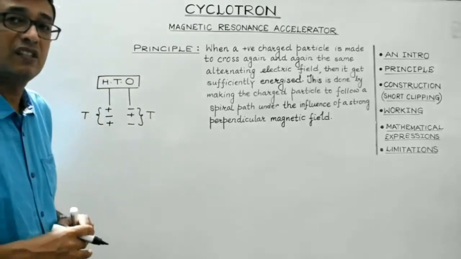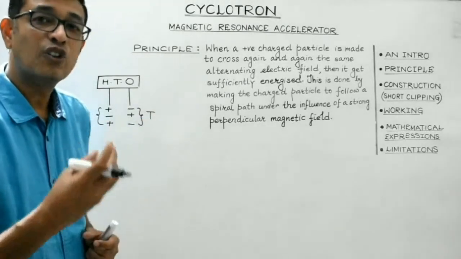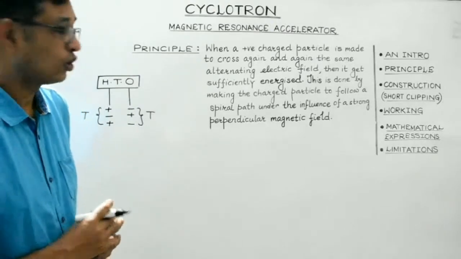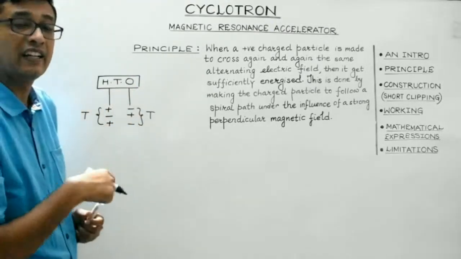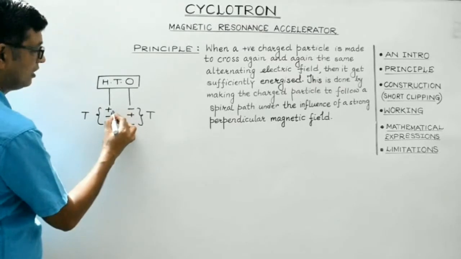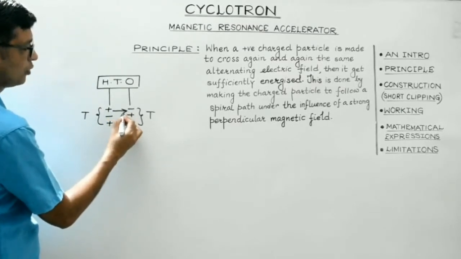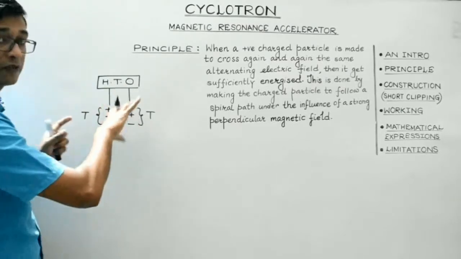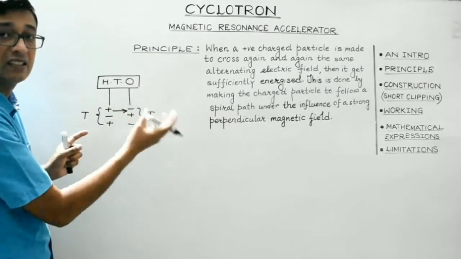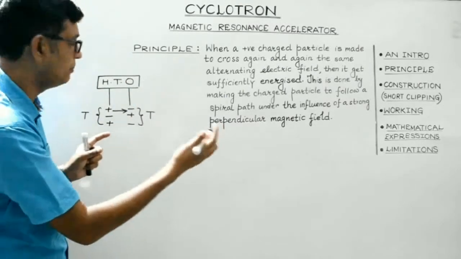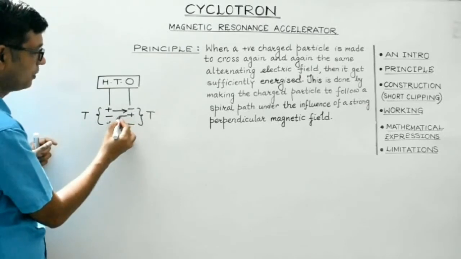Capital T will be considered to be the time period of the oscillating electric field. So students, this is the alternating electric field. The direction of the electric field at this instant would be from positive to negative. After some regular interval of time, that is capital T by 2, half time period, the direction of the electric field would be like this.